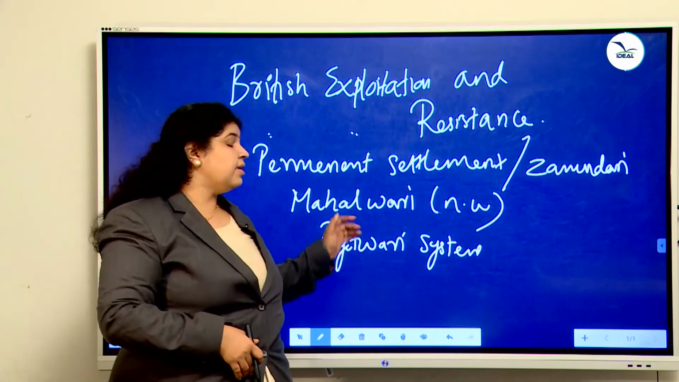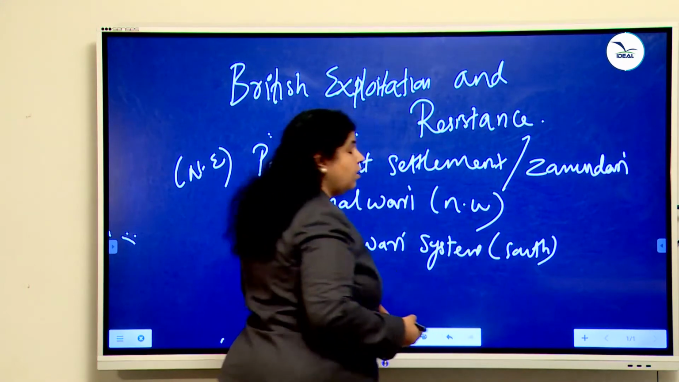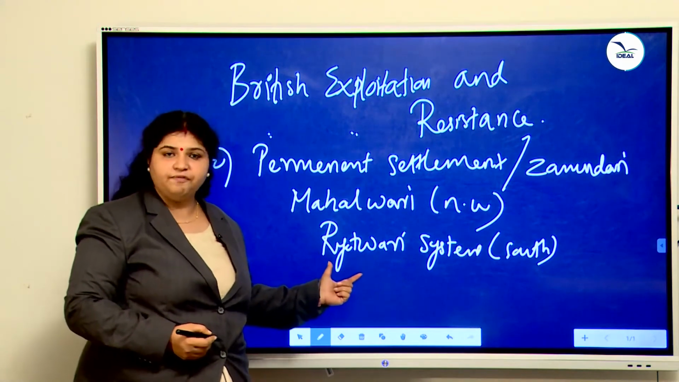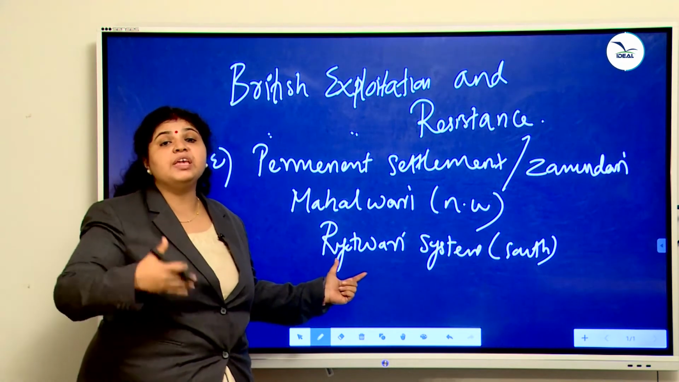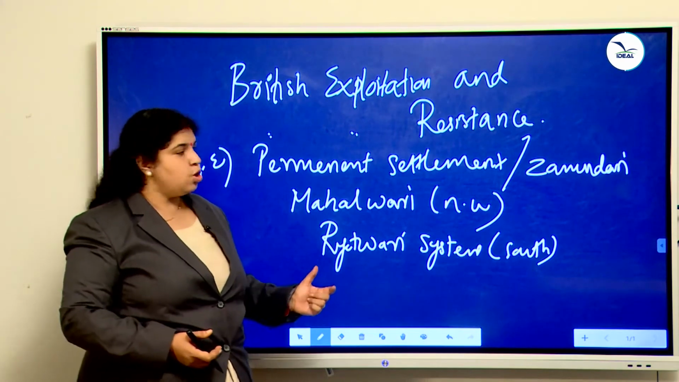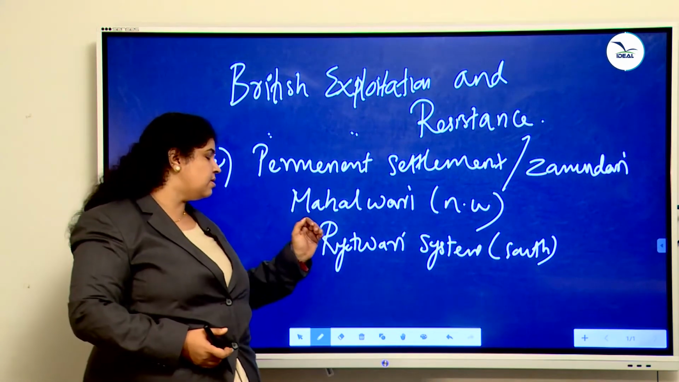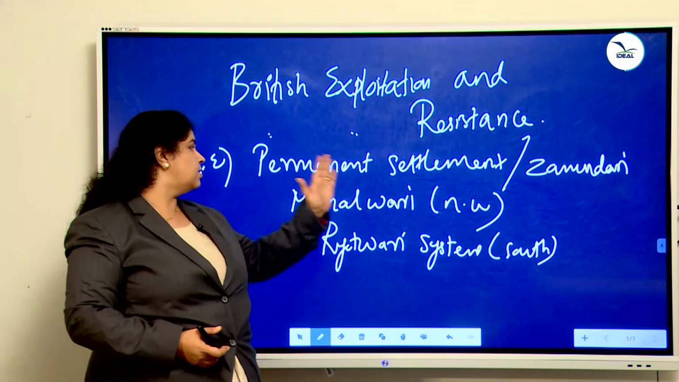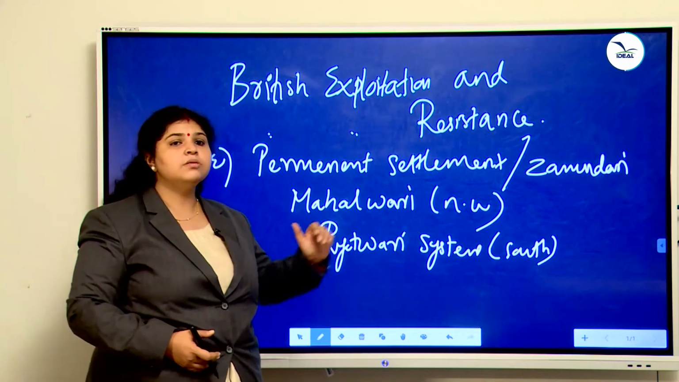Then the next is Ratwari system, which was introduced in South India. Rayat means farmer. So in this system, farmers were made the owners of land. But the tax was too high and the British frequently increased the taxes, which made the life of the farmers miserable. So which are the three land revenue systems introduced by the British? Permanent settlement or zamindari system, Mahalwari system, Ratwari system. Permanent settlement or zamindari system was introduced in the northeast, Mahalwari in the northwest and Ratwari system in South India.